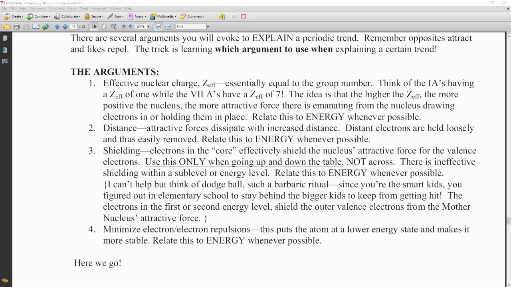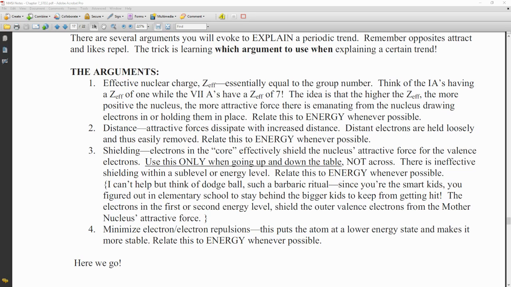And so we're going to see this then relate to energy whenever possible. Again, that strong attractive force of the nucleus is going to be greatest over on the right side of the periodic table. Upper right is our greatest force of attraction, and lower left is our weakest force of attraction.